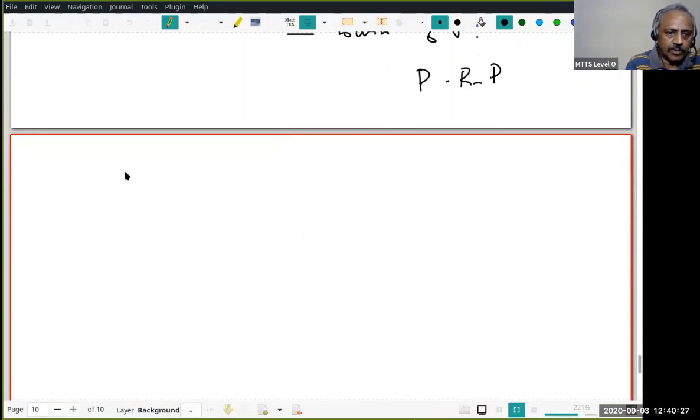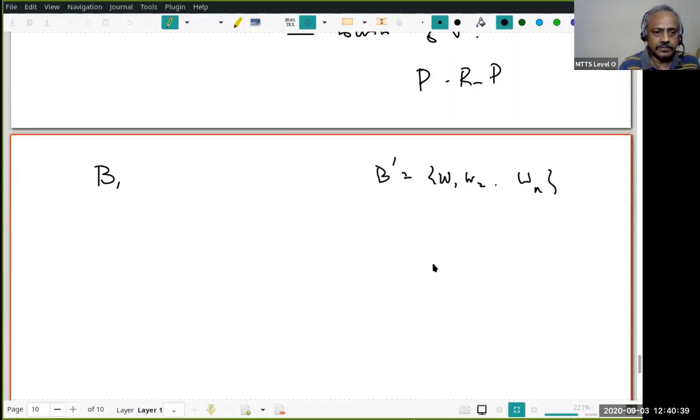Okay. Now what do I have? I have B1, and I have B dash, which is W1, W2, up to Wn. Now what will I do? I will replace some vector in B1 by W2.